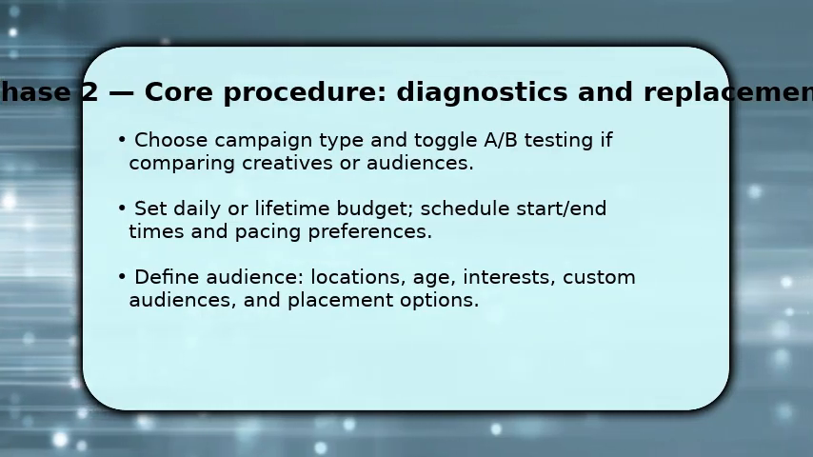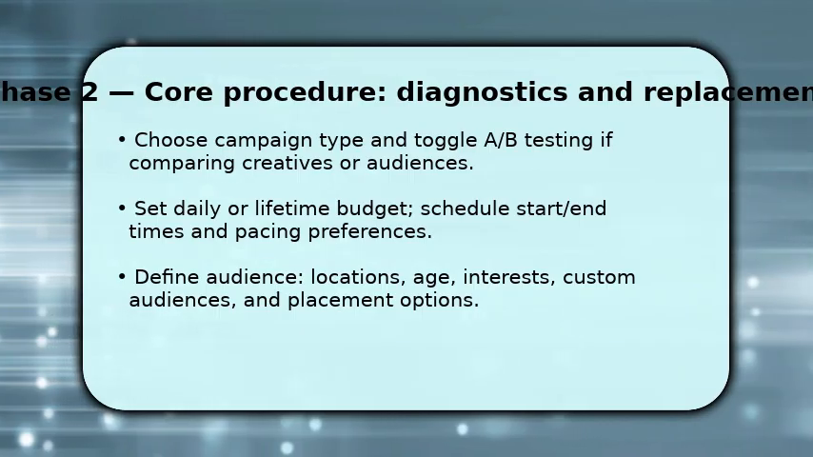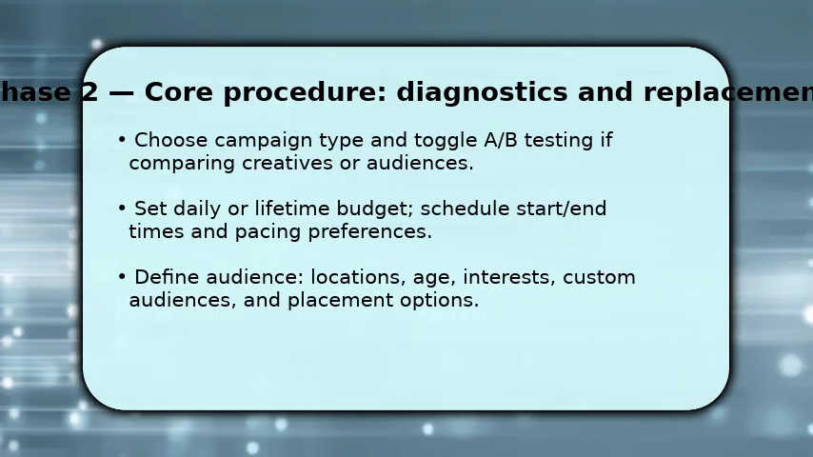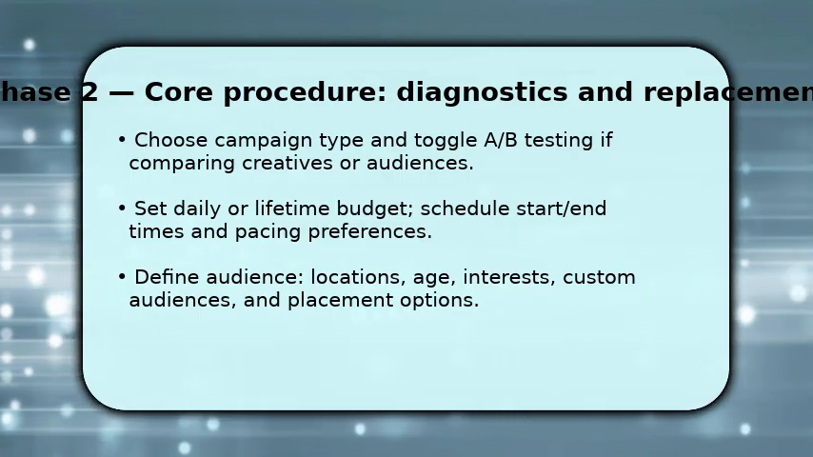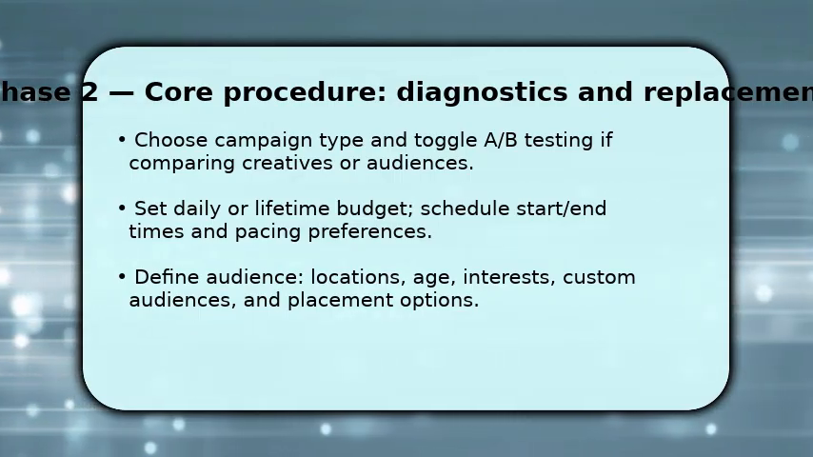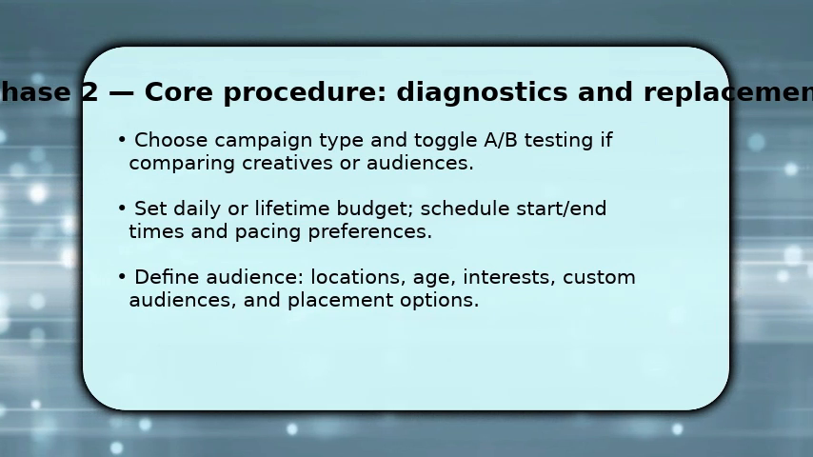Then define the audience precisely. Add locations, age ranges, interests, or custom lists. Once done, decide placements, automatic for simplicity or manual to prioritize feeds or stories, and prepare. You're at the finish line.